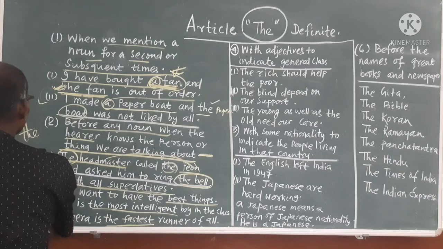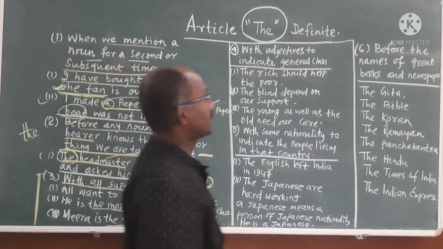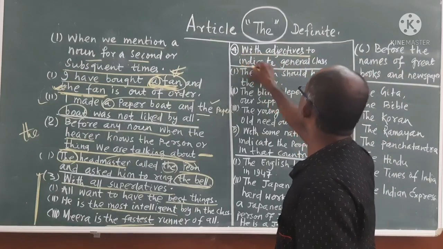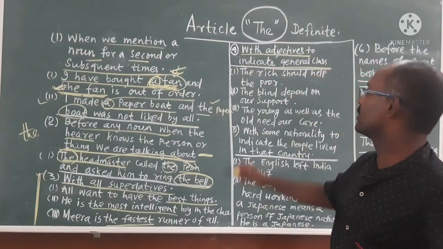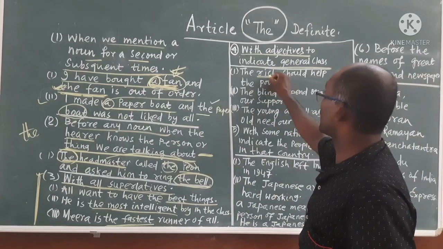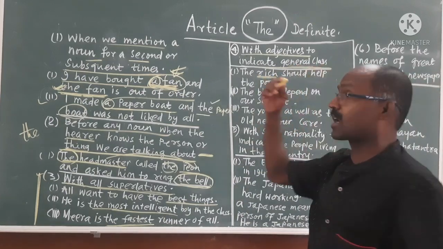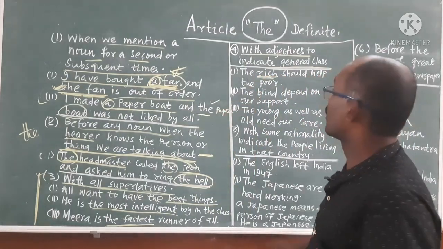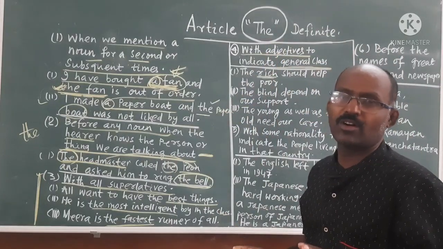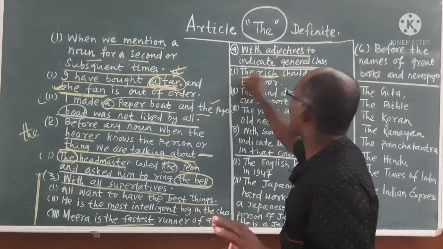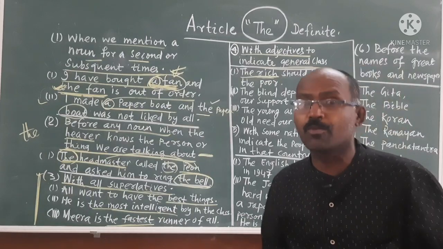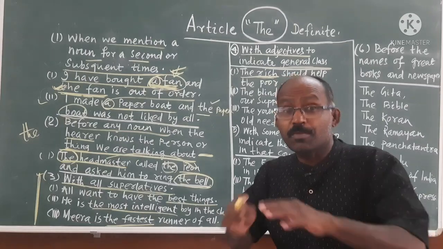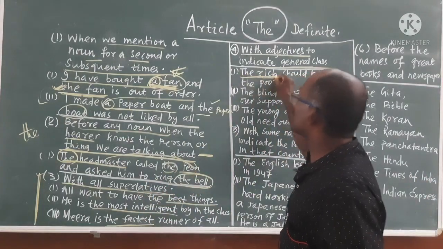Clear? Any problem? Okay. Then come to here with adjectives to indicate a general class. You know, rich is an adjective, but when it indicates a general class, that means the rich. The rich means not a single person. All the rich people of the world. You cannot write the rich people. That is not right. The rich means all the rich people.